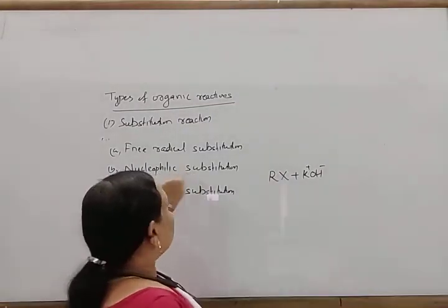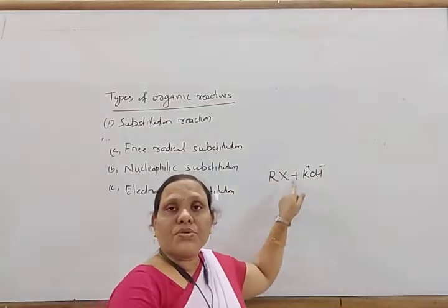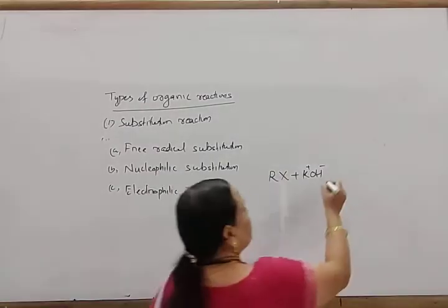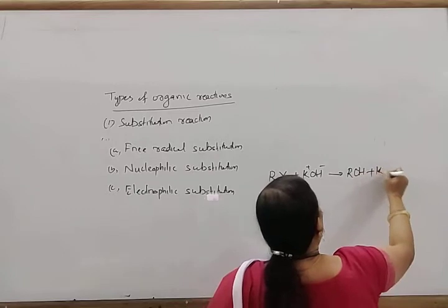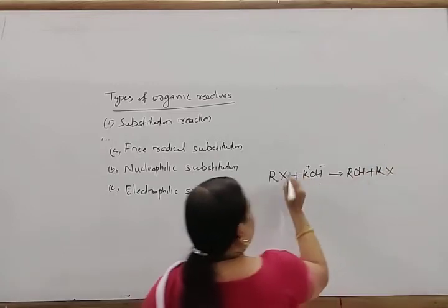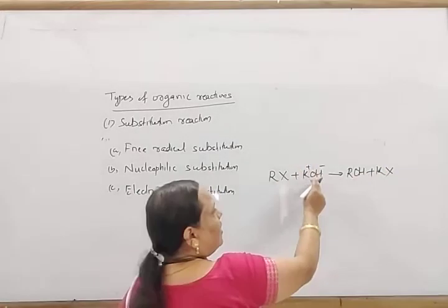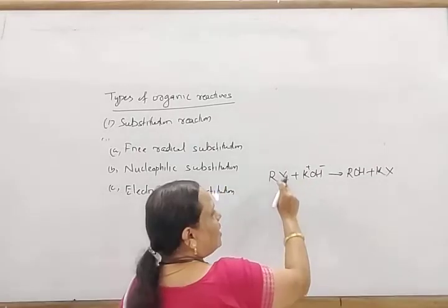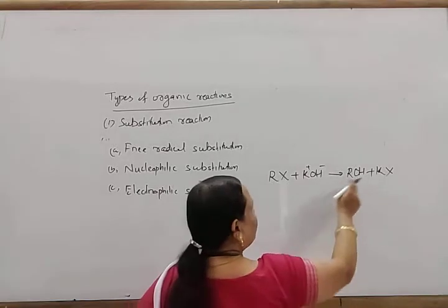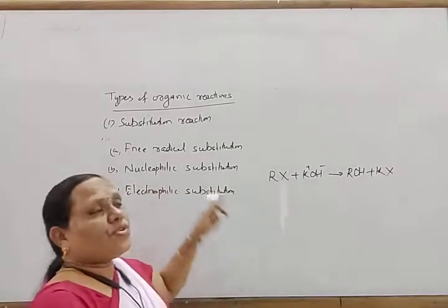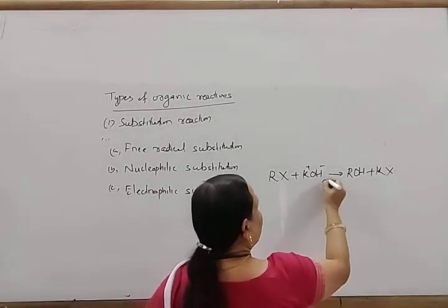In this way it gives rise to ROH plus KX. If one nucleophile is replaced by another nucleophile, that type of reaction is known as nucleophilic substitution reaction.